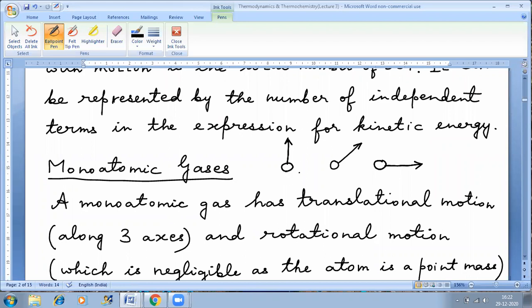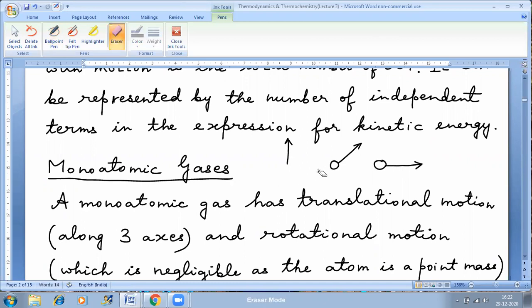So translational motion is possible along three axes, right? One is x, one is y, and one is z. So we can say that there are three degrees of freedom for translational motion of this monoatomic gas.